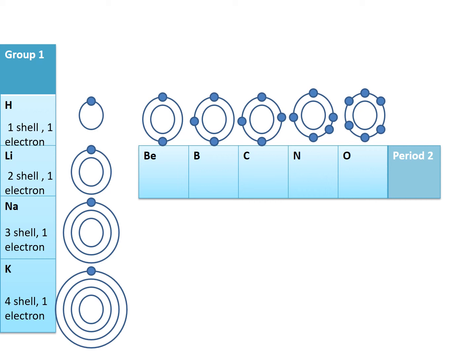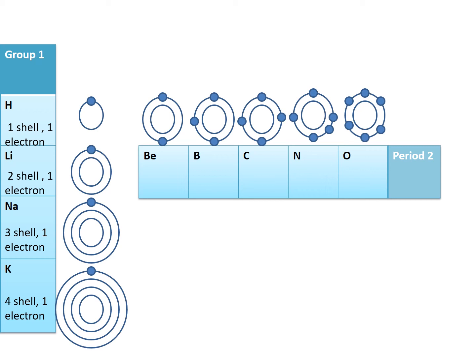The electrons in the outermost shell are called valence electrons. So if you compare group 1, you will understand that all of them have the same number of valence electrons. That is, all of them have 1 electron in the outermost shell.